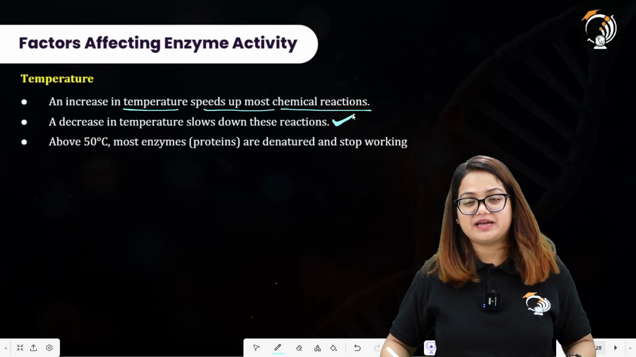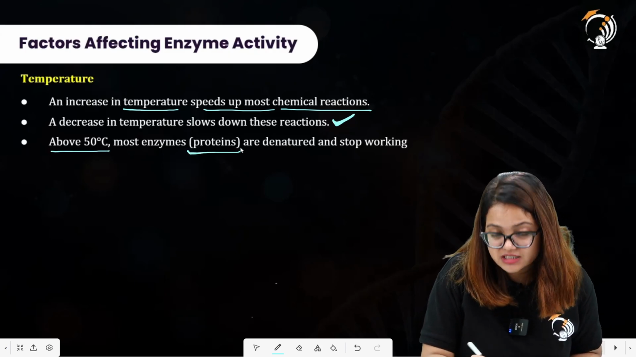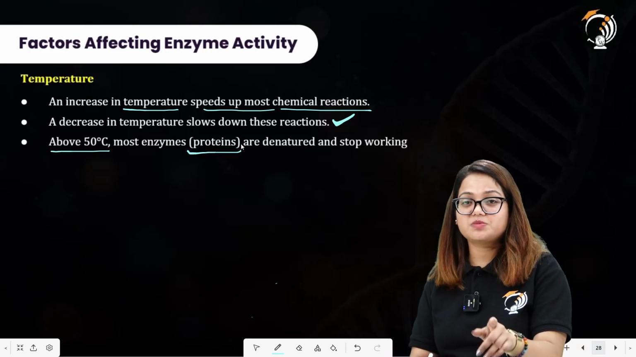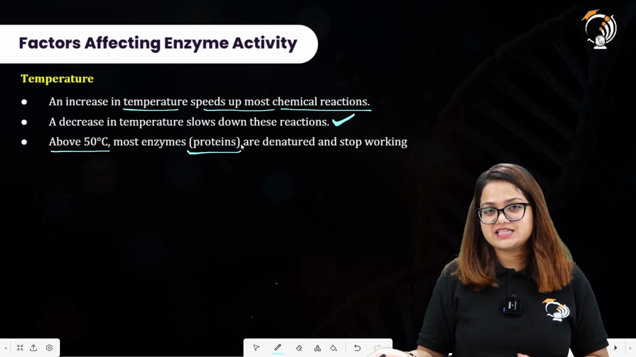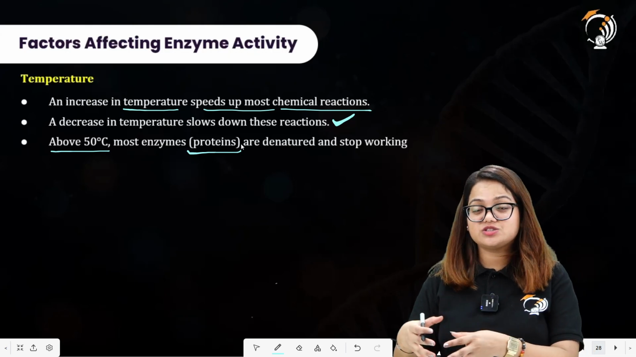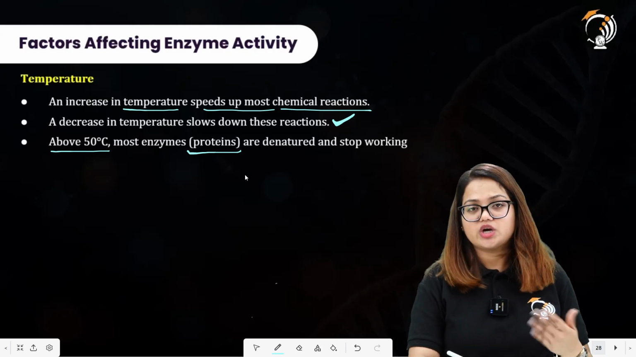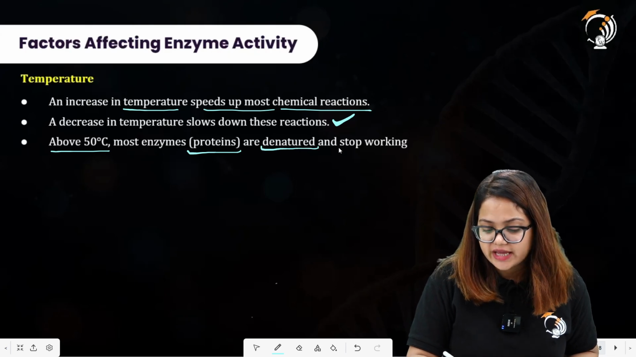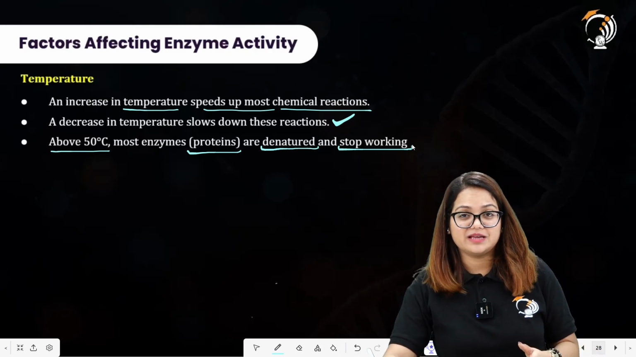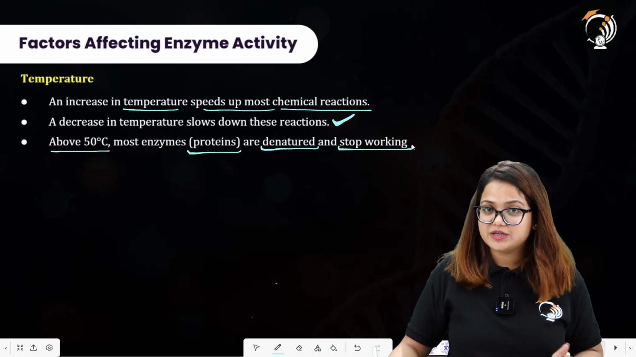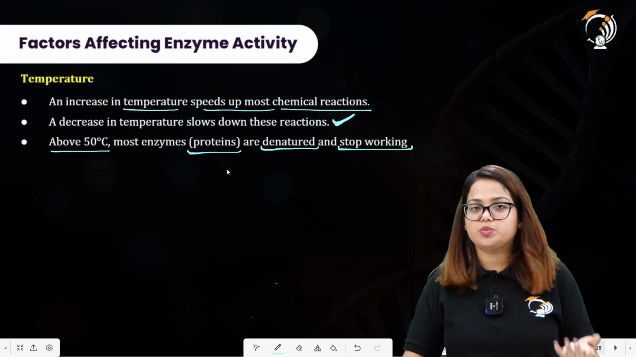at which the temperature is the optimum temperature for the enzyme to maximize its activity. Above 50 degrees Celsius, most enzymes, which are proteins, since we have already understood that enzymes are proteins, but not all proteins are enzymes. For example, hemoglobin is a protein, but it is not an enzyme. All right. Above 50 degrees Celsius, most enzymes, which are proteins, are denatured and stop working. We had already discussed that enzymes become inactive at higher temperatures. Why? Because their protein structures are being damaged. Because of that, they are not working properly.